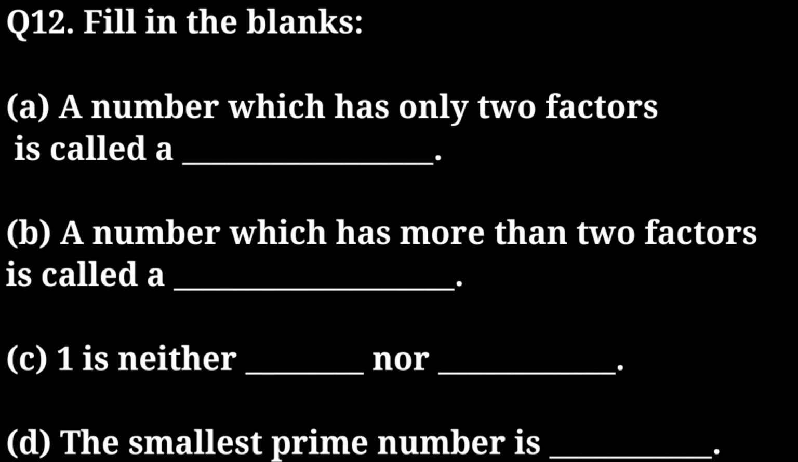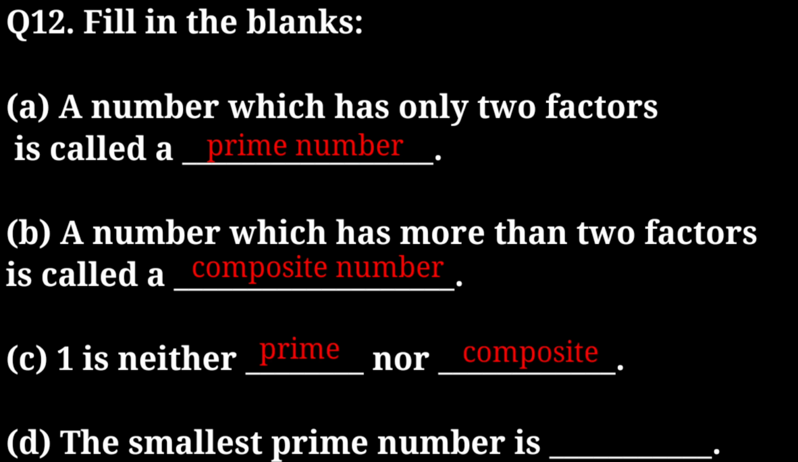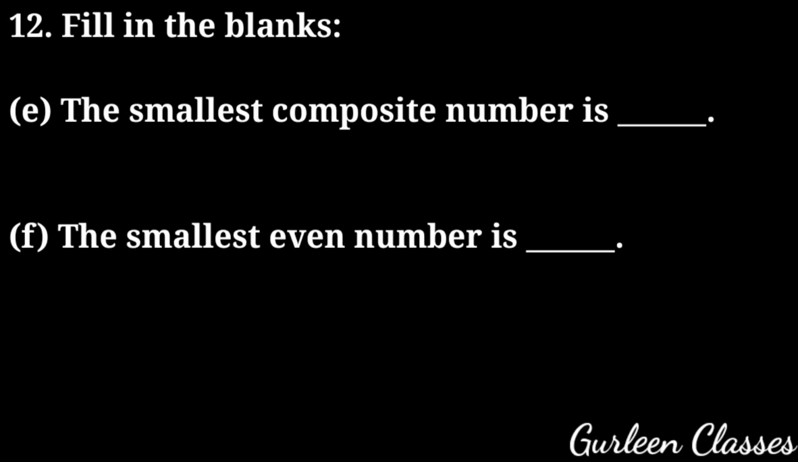Question number 12. Fill in the blanks. Part A, a number which has only 2 factors is called a prime number. Part B, a number which has more than 2 factors is called a composite number. Part C, 1 is neither prime nor composite. Part D, the smallest prime number is 2. Part E, the smallest composite number is 4. Part F, the smallest even number is 2.